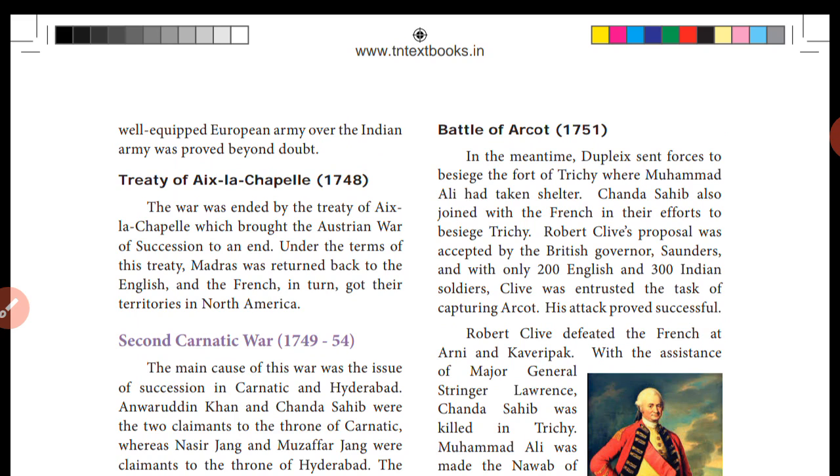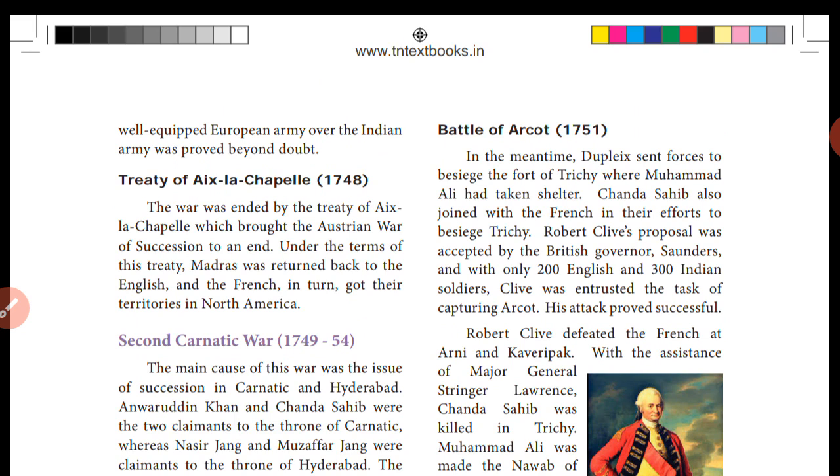Dupleix sent forces to capture the fort of Trichy. Chanda Sahib also joined the French in their efforts to besiege Trichy. Besiege means capturing places.